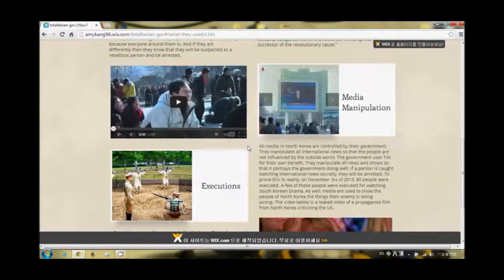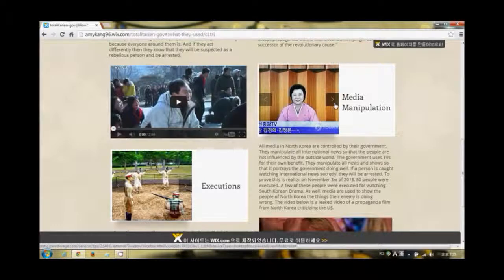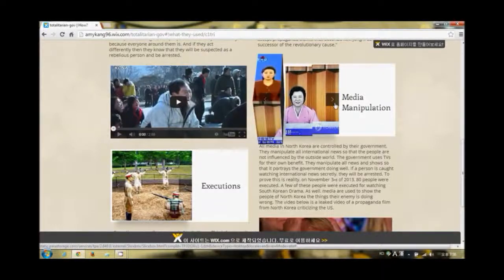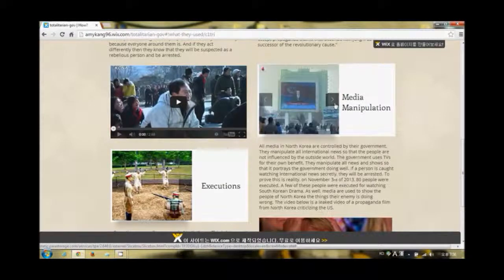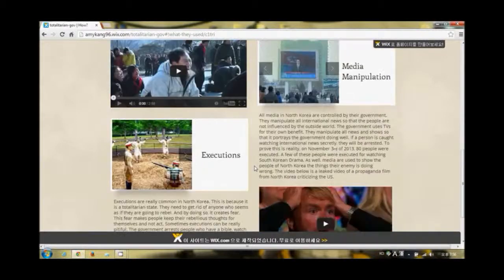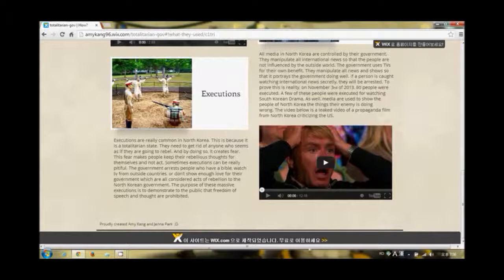Then there is media. All aspects of media are controlled by the government in North Korea. All information that comes out on TV is arranged for the benefit of the party. Media also contains lies about the party's enemies and clips that show only the wrongdoings of the enemy. This video on the bottom is a leaked video of a propaganda film from North Korea criticizing the US.